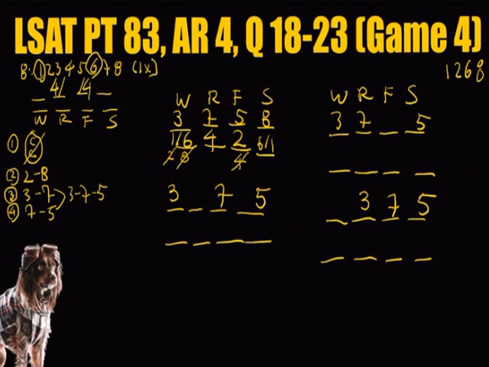In the second instance, 2 also cannot appear on Wednesday to comply with the first rule that consecutive numbers cannot be placed on the same day. 8 also cannot appear on Wednesday. This would leave only 1 or 6 to be placed on Wednesday. On Thursday, we can also deduce that 8 cannot appear on Thursday because the earliest day that 2 can be placed is Thursday. We can also note that 6 cannot be placed on either Friday or Saturday to comply with the rule that consecutive numbers cannot appear on the same day.